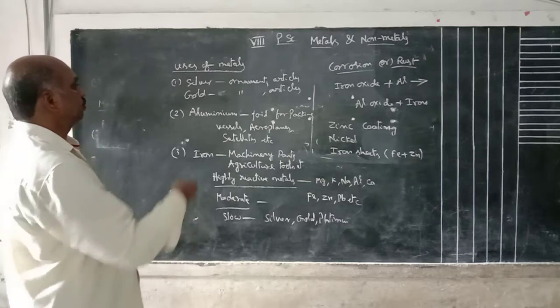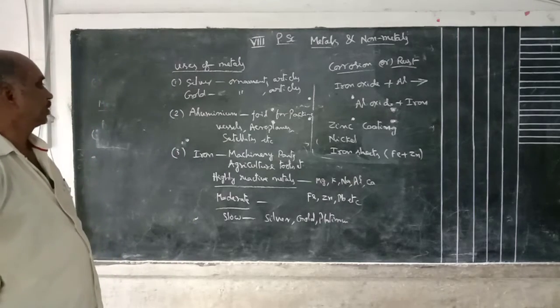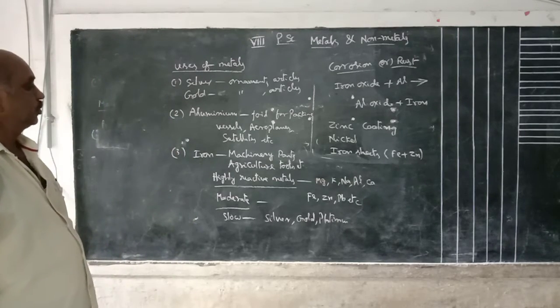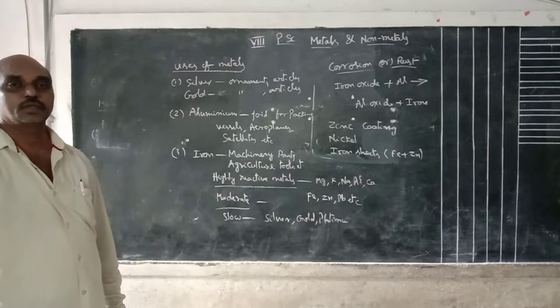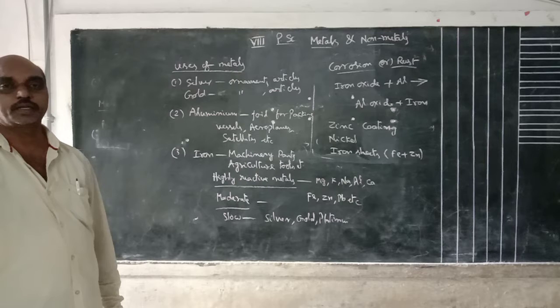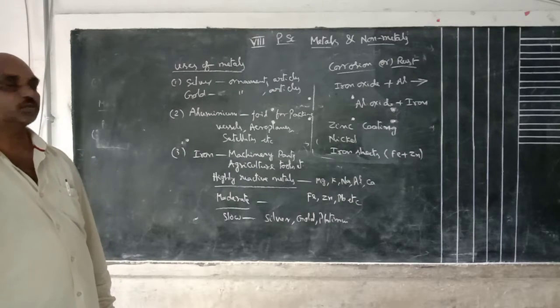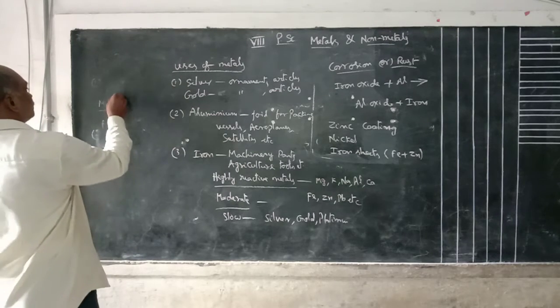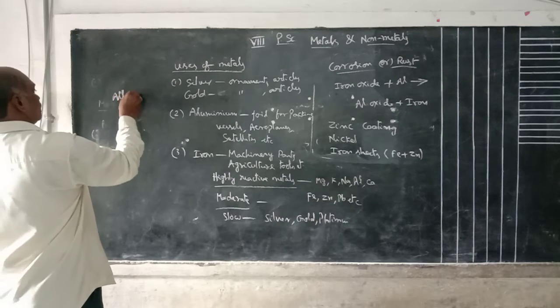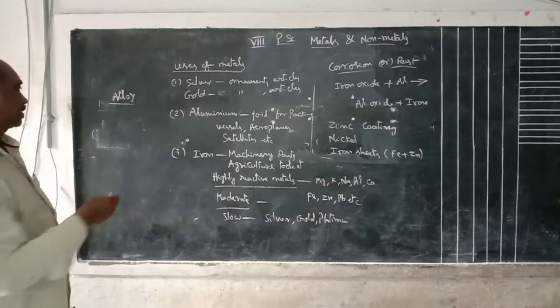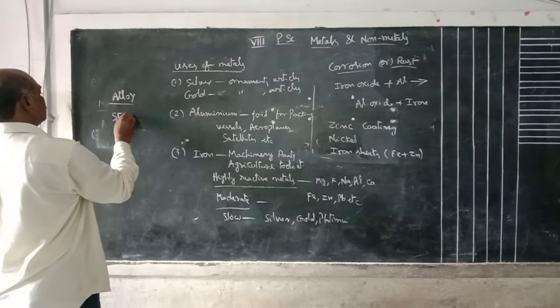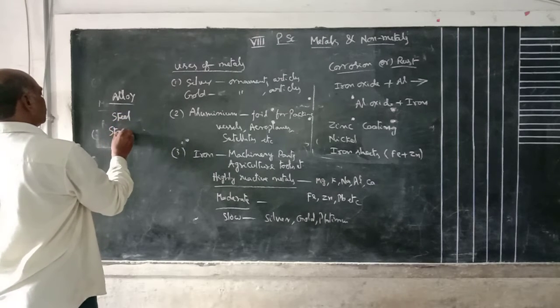And another one is uses. Metals have so many uses. Not only this, some coins, aluminium, zinc. By adding all these things, we can get new alloys. Alloy means we can create new properties. Alloy examples: steel, stainless steel.